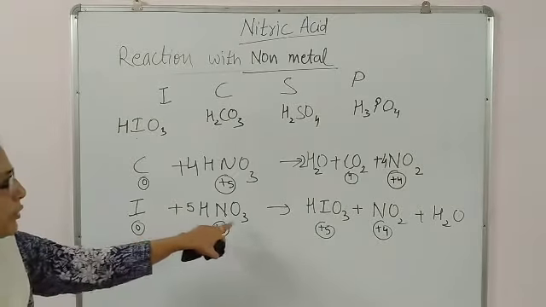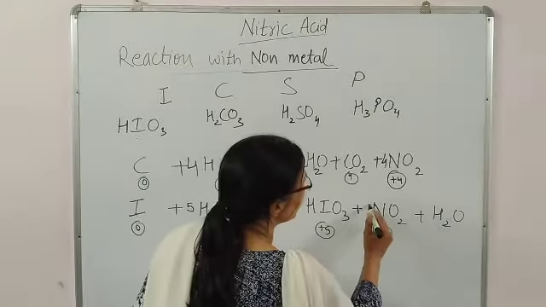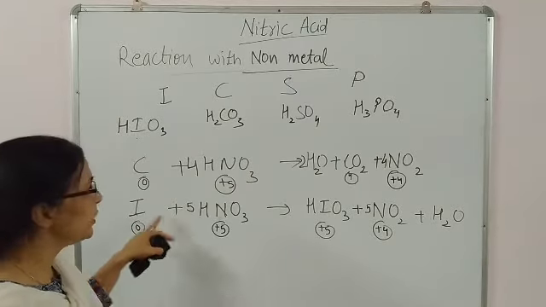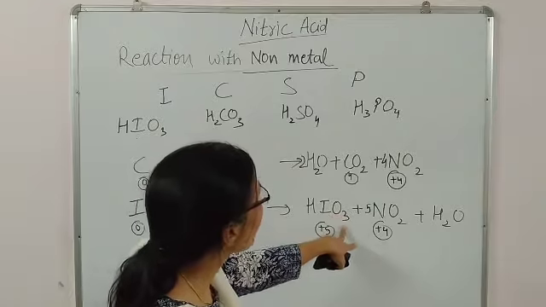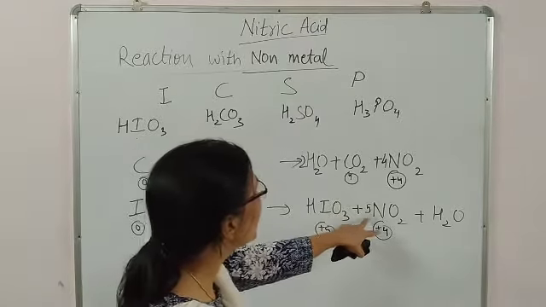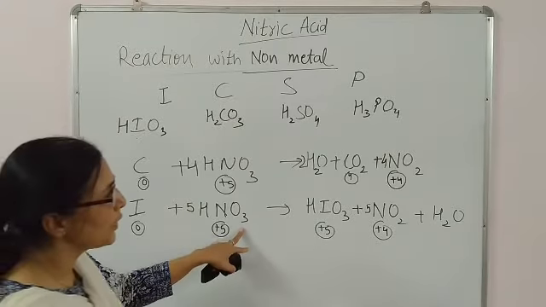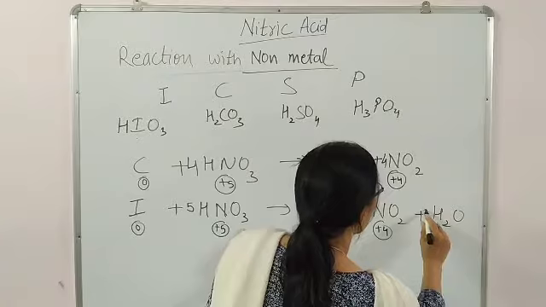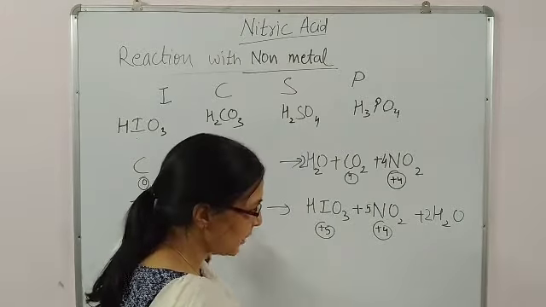Okay, now nitrogen balancing, 5 nitrogen are here, so you need to put 5 nitrogen. Okay, then iodine, balanced. For hydrogen and oxygen now you will do, 5 to the 10 and 13, and here 5 is 15, 2 less hydrogen. So suppose you are writing 2 here, then I hope it is the balanced equation.